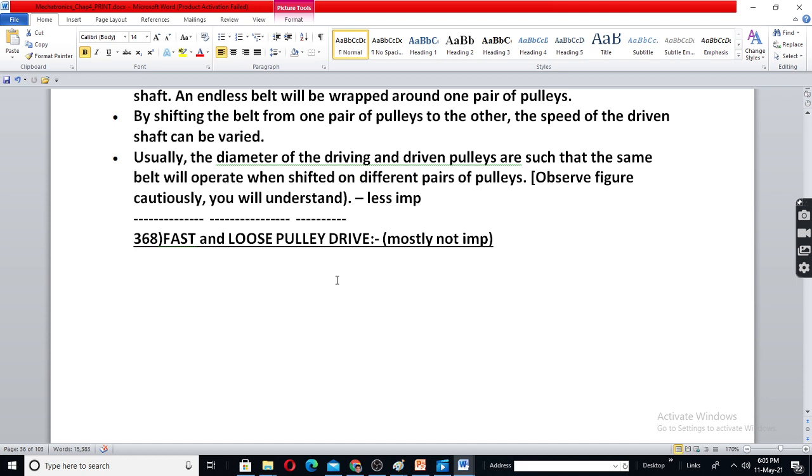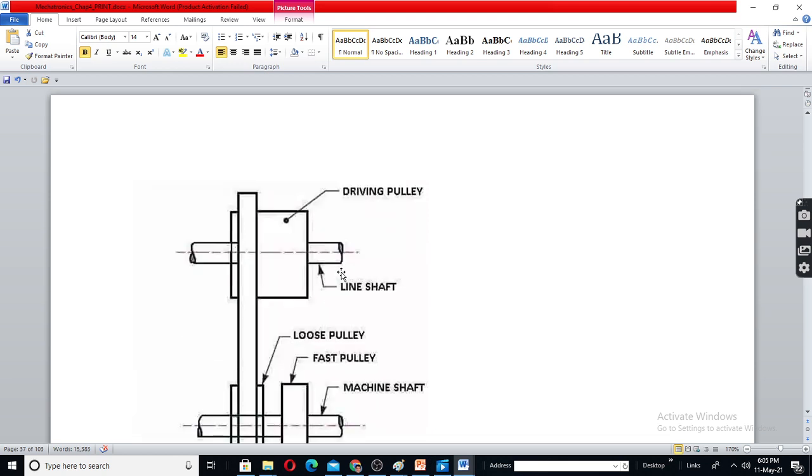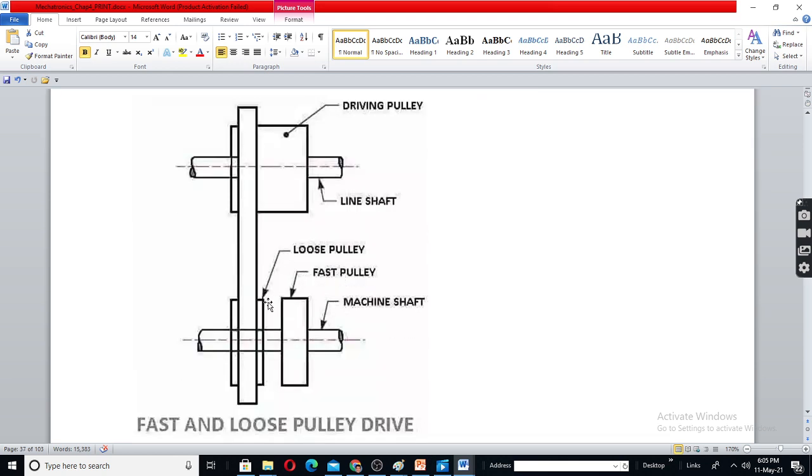Next you have fast and loose pulley drive. Here one pulley will not be fixed to the shaft. Loose pulley will be rotating freely around the shaft with a bearing. This pulley will be firmly attached to the shaft, will be rotating constantly with it. But this pulley will be having relative motion with the shaft, means there will be bearing.